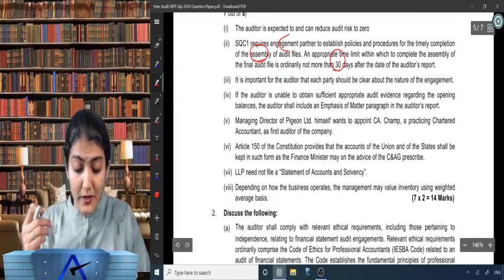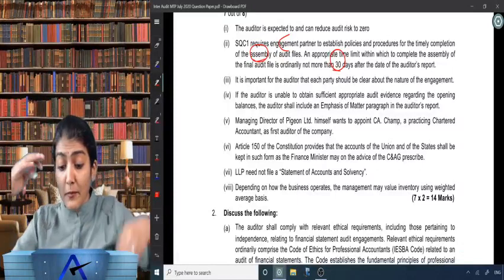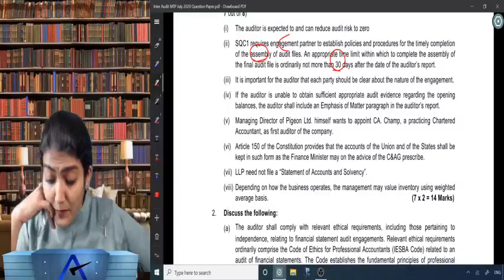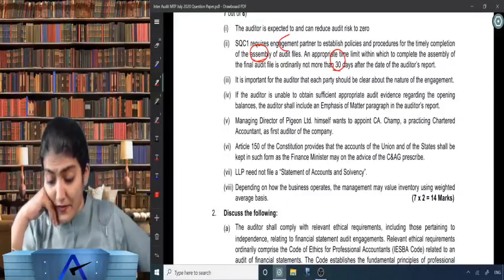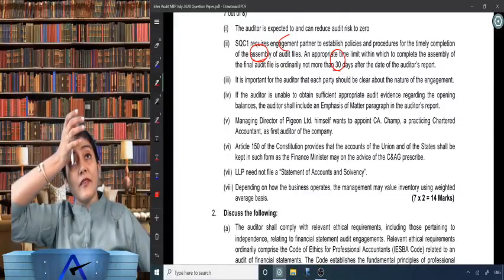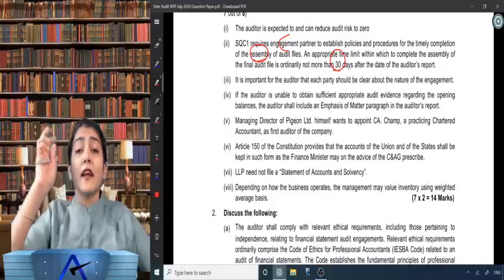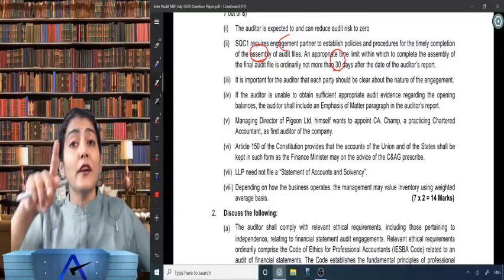Okay. Next one, fourth one. If the auditor is unable to obtain sufficient appropriate audit evidence regarding opening balances, again they are behind opening balances. You know what we had seen in the MCQ, if you are unable to obtain evidence regarding the opening balances, QO or DO.